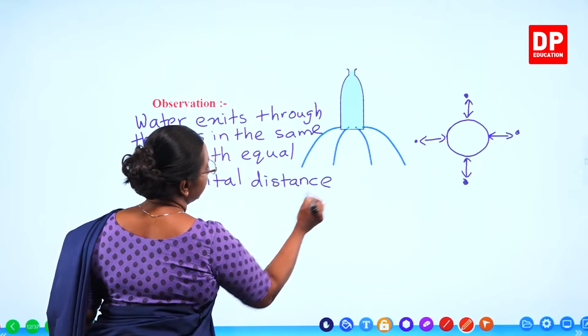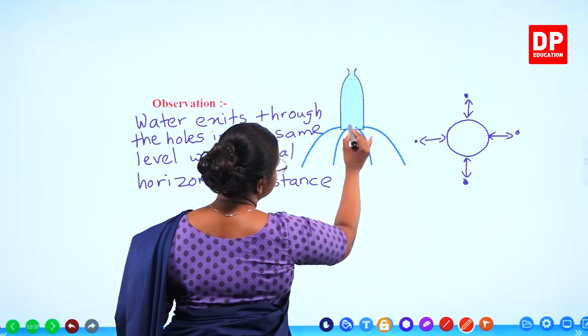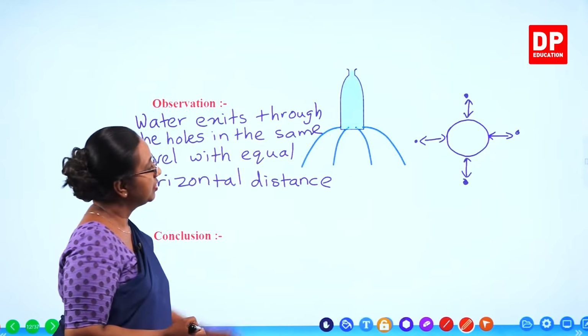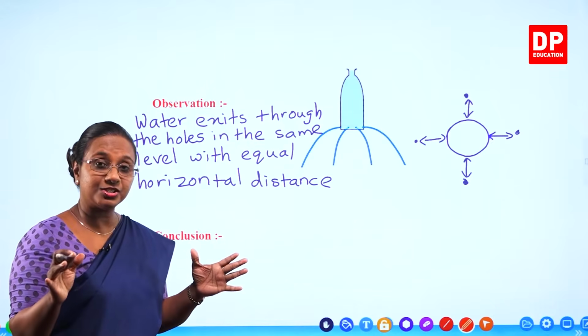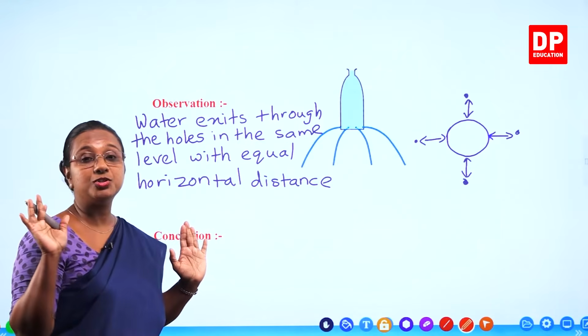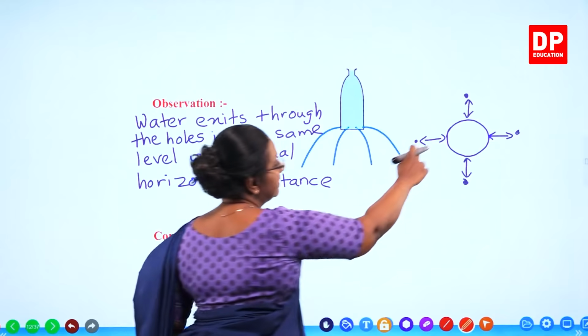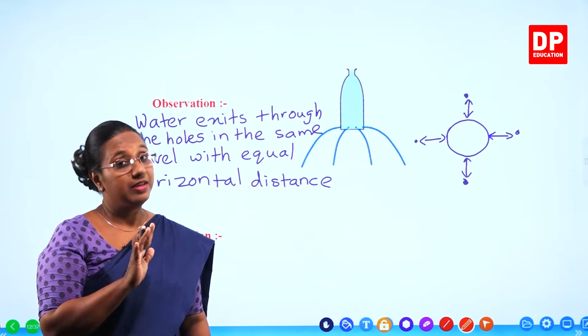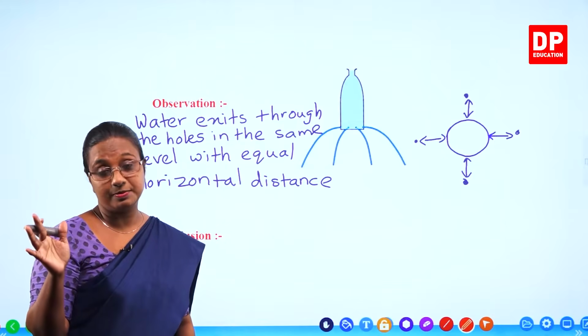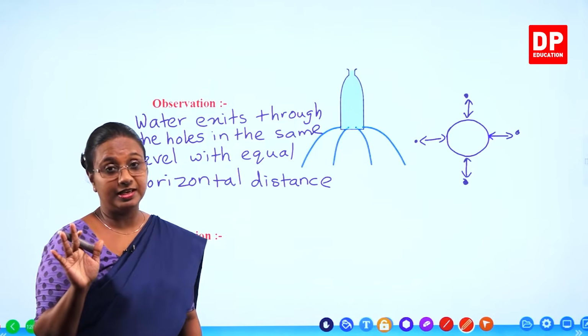So that is important. These distances from the bottle are the same. So in the diagram, it is shown how they come out in all directions, but you all were able to observe clearly that the horizontal distances were the same. We don't have to do a measurement, but you can observe clearly.